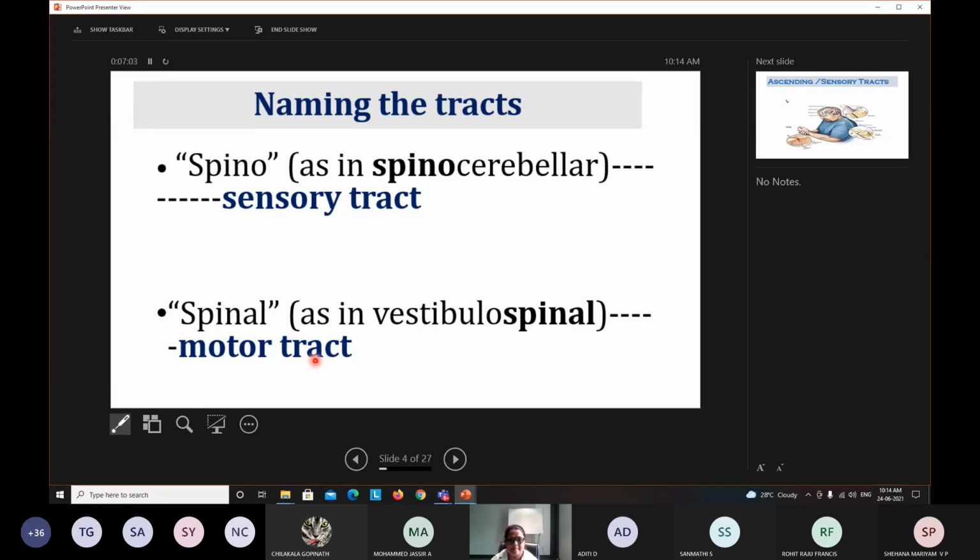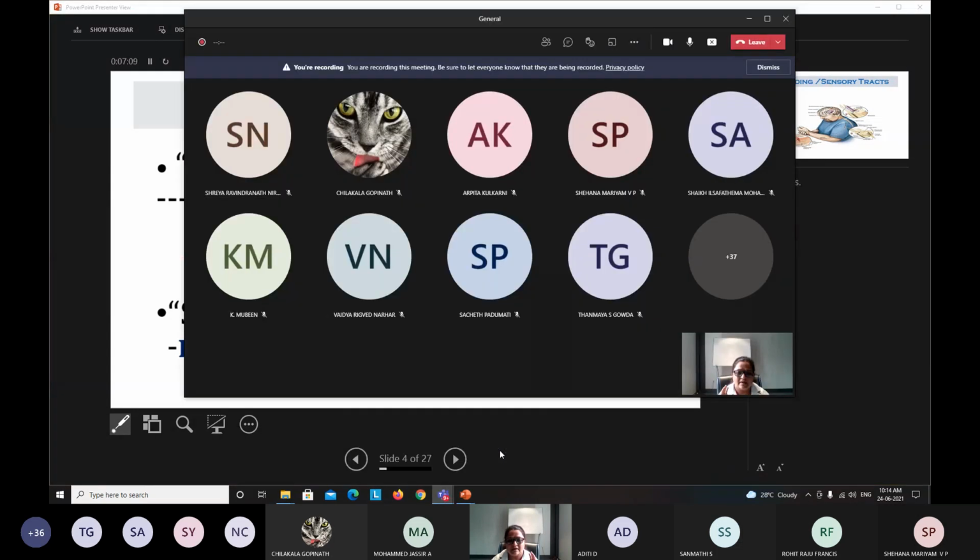Is this terminology clear? Yes? Any doubt in this? Am I clear?